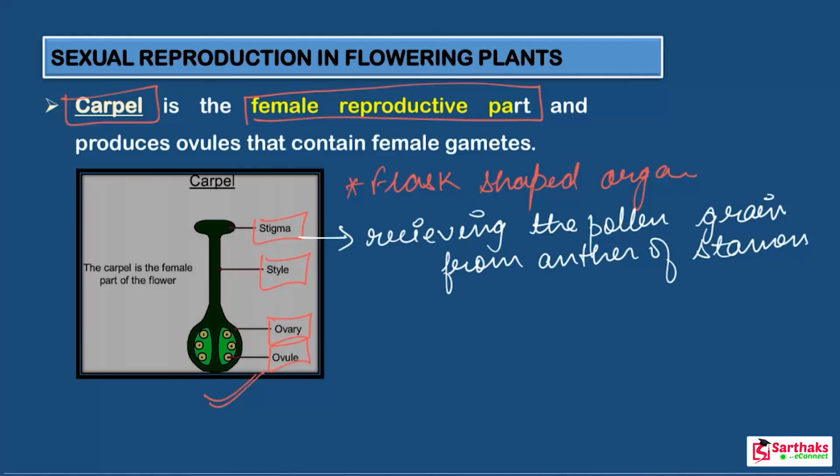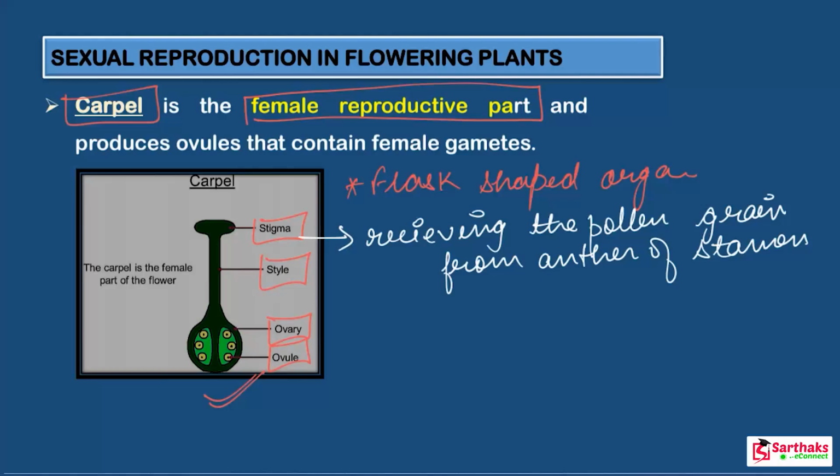Got it? They receive pollen grains from the anther of the stamen, okay. What I told you in the last slide is that pollen grains are present in the anther part, okay. So from the anther part they come toward the stigma. How do they come toward the stigma?